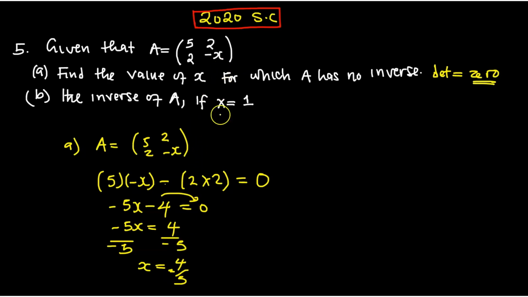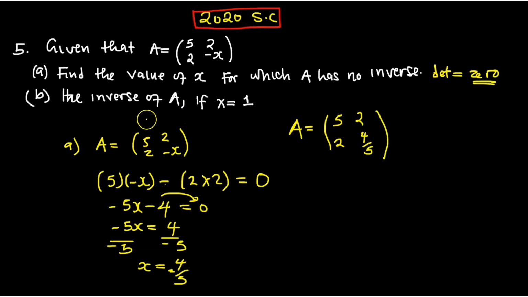Where there's x, we replace it with this one, and since it is negative, it becomes positive. So the original matrix A is 5, 2, 2, and positive 4 over 5.